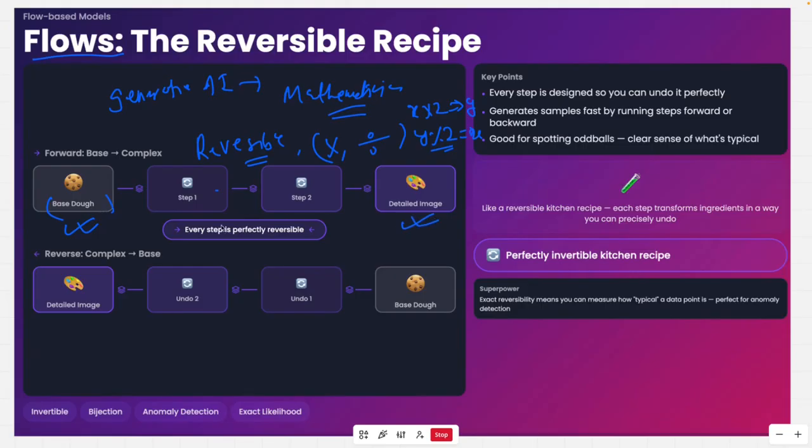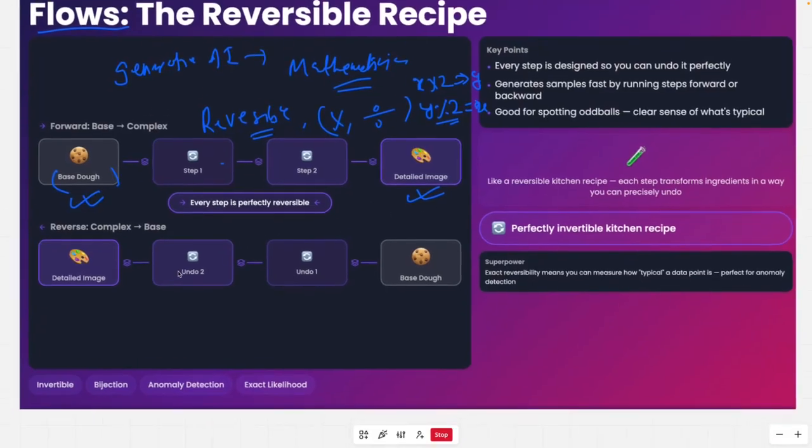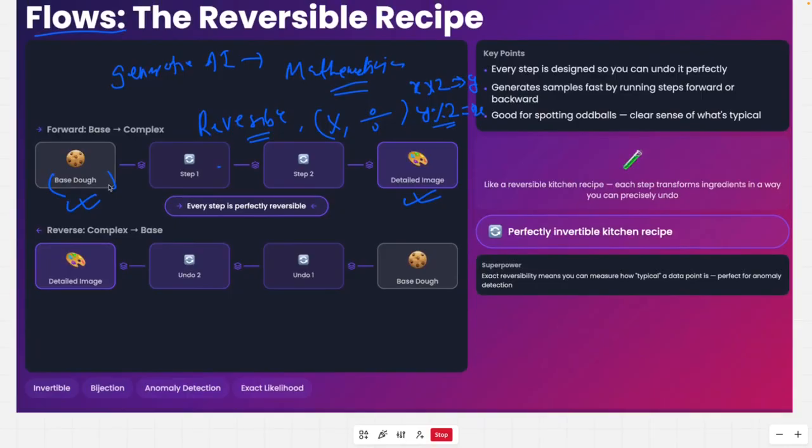a detailed image. So opposite here, the forward pass is opposite here. What we saw in diffusion, the forward pass, we take a proper image and convert it into white noise. Here we take a base thing and then it converts into a detailed image. Now in the reverse path, we try to recreate this base. It will take whatever I have created here and apply the reverse of these steps. Basically this will be the reverse of this, right? Because it has to be in reverse sequence.